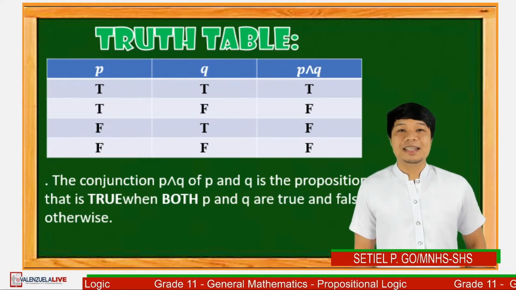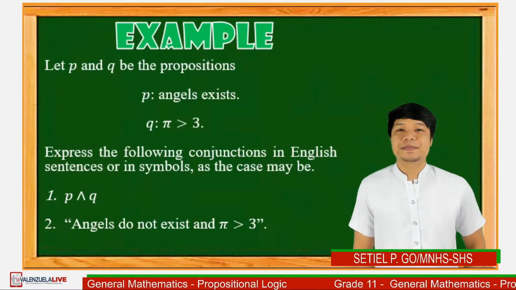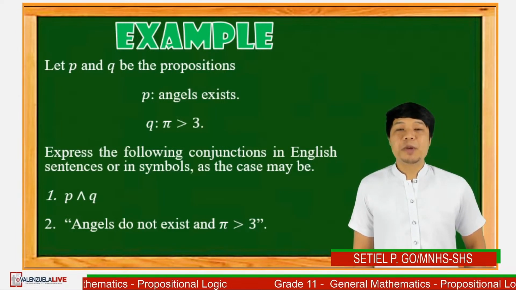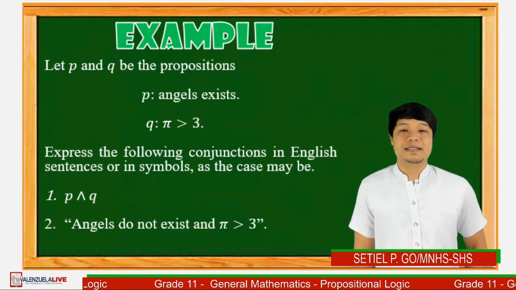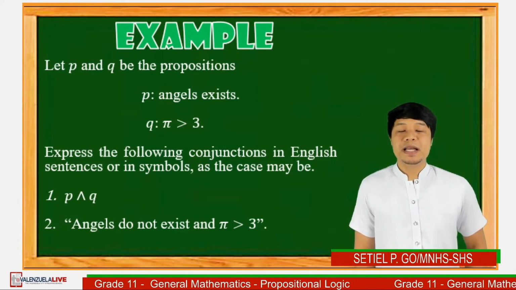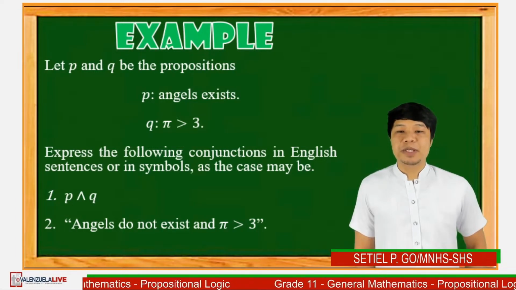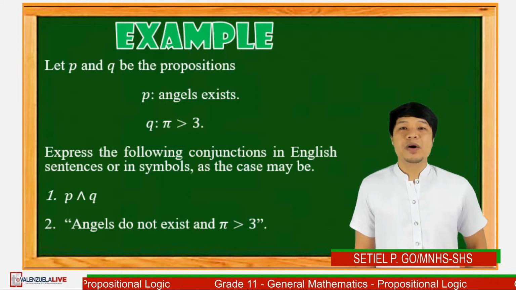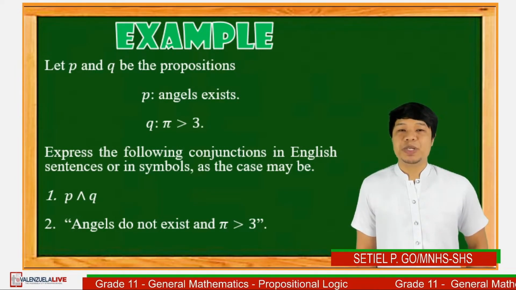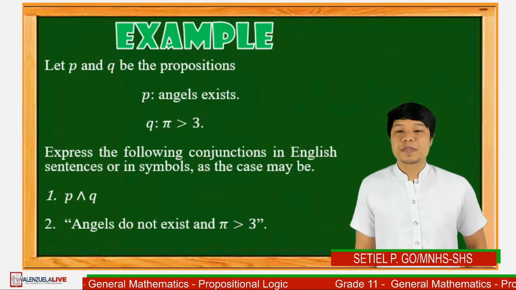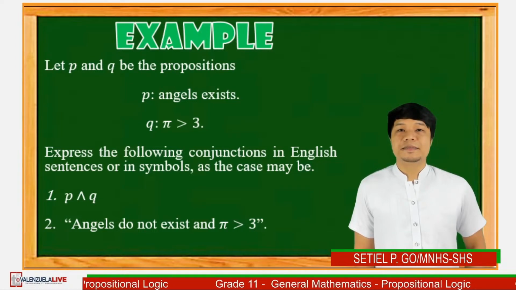For us to enlighten further about conjunction, let's proceed to another example. Let P and Q be the propositions. P consists of angels exist. Q proposition will be pi is greater than 3. We are going to express the following conjunction in English sentences or in symbol as the case may be. Number 1, the conjunction of P and Q. Number 2, angels do not exist and pi is greater than 3.